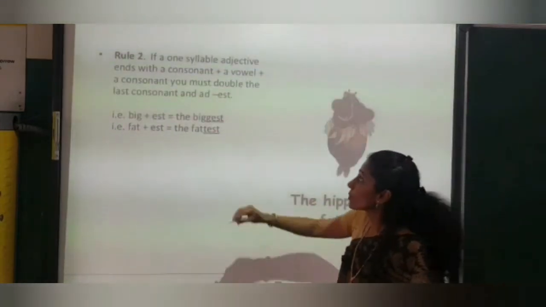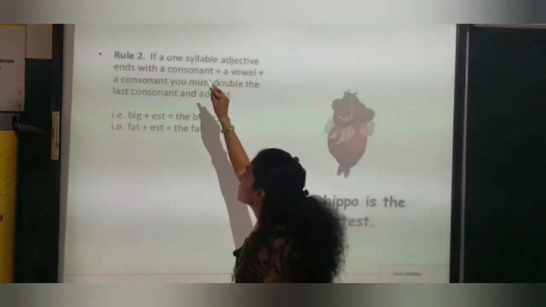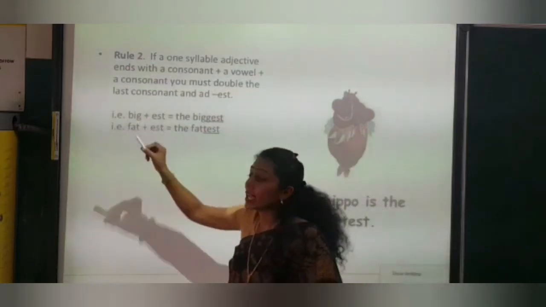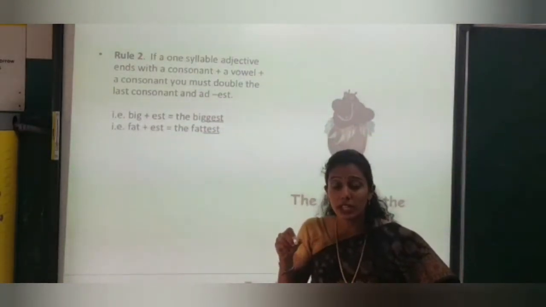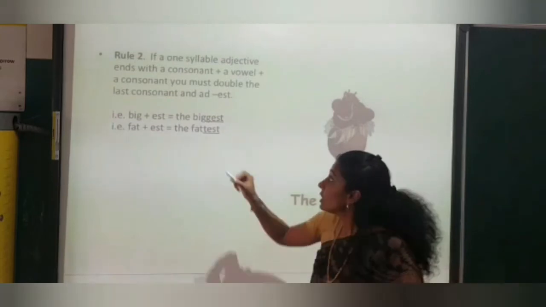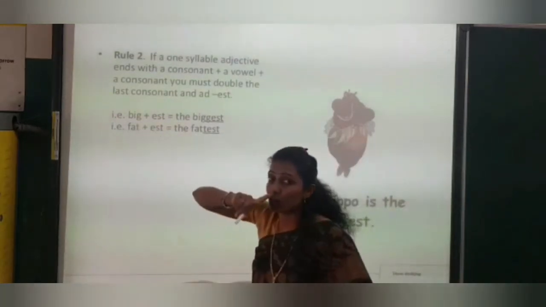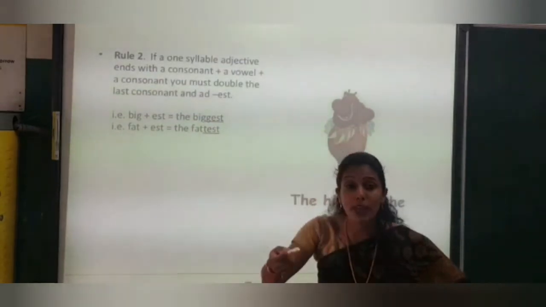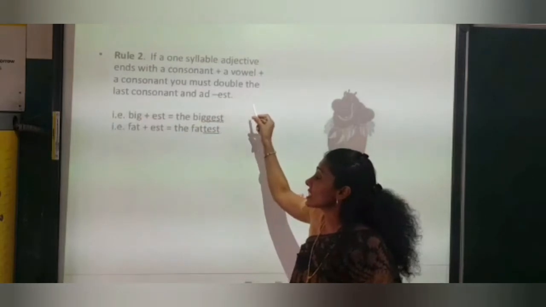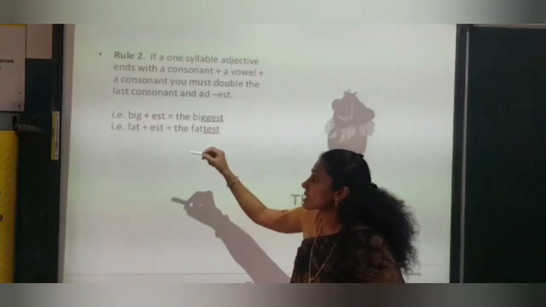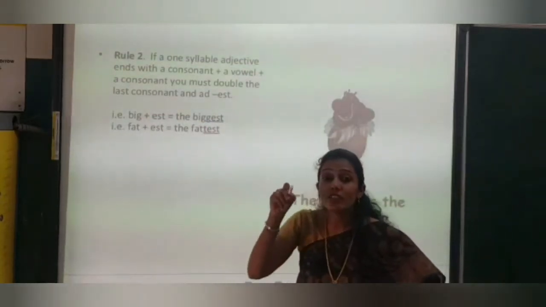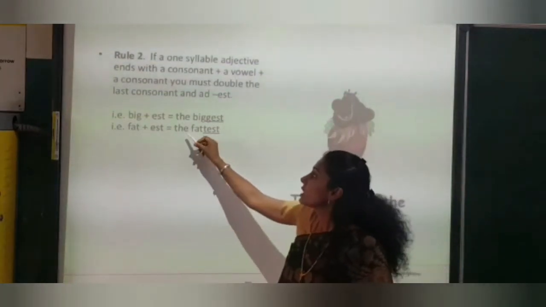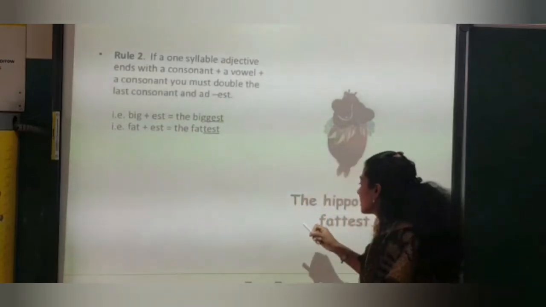Rule number 2. If a one syllable adjective ends with a consonant, now see this adjective, big. The word ends with the consonant G. If the word ends with one consonant, G, big, what do we have to do? We have to double up that letter and we add est. Big, biggest. Fat, the ending consonant T, so we double up T, double T. The fattest.